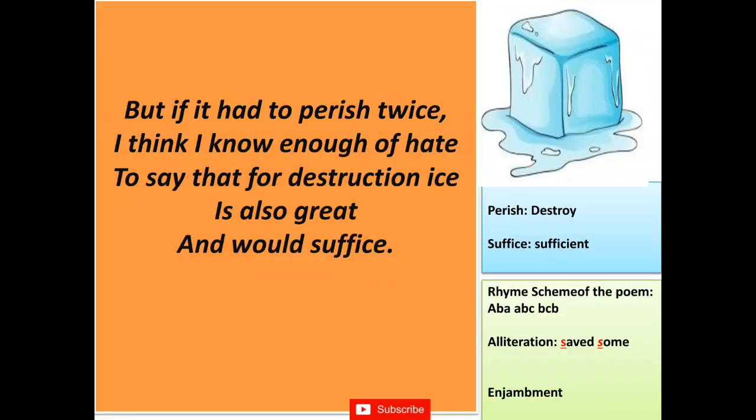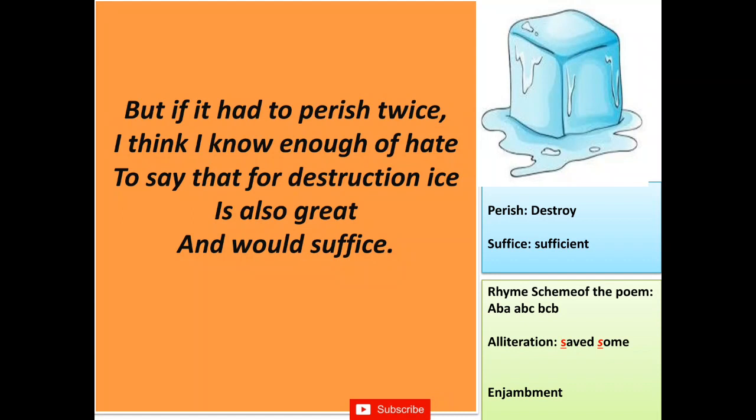But if it had to perish twice, but again the poet holds the opinion that if it had to perish, perish means to be destroyed, to die twice. If the world is given the chance to die two times, then in the beginning time it will be destroyed by the fire, and if it is again given a chance to be destroyed, I think I know enough of hate. Then the poet says that I know enough of hate. There is a lot of hate in this world. The people have a lot of hatred towards each other in this world.